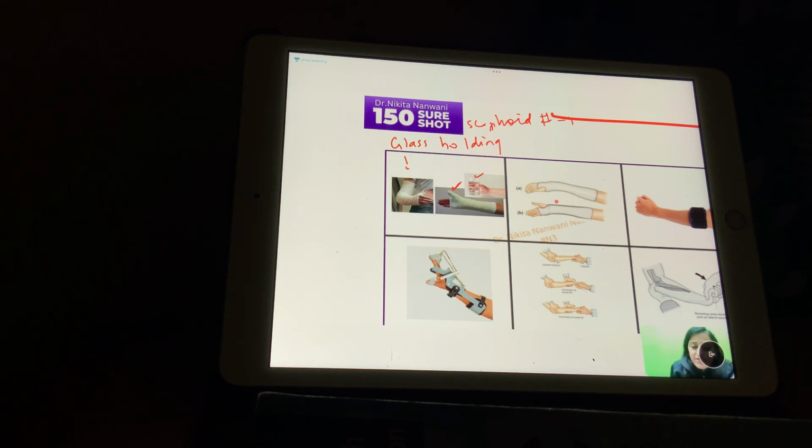Next one, when you see that, this is like the handshake position. In handshake, what do we have? Imagine the handshake is like this. So there is ulnar deviation, and the handshake is like this, the palmar flexion. And this is used for Colles fracture.